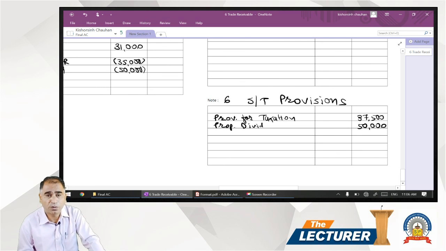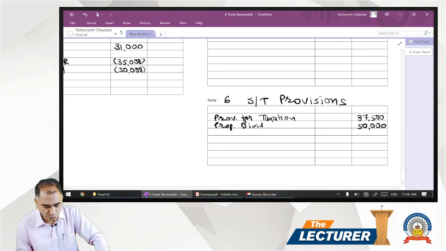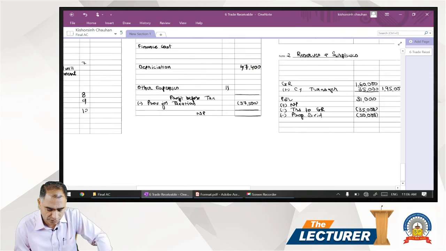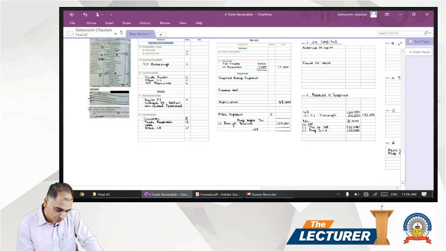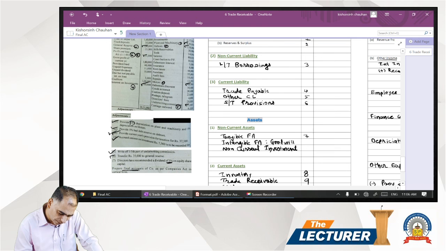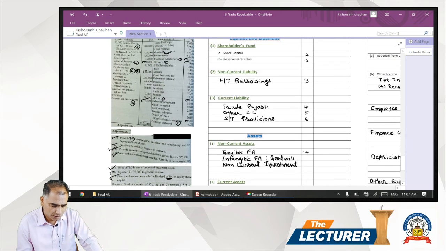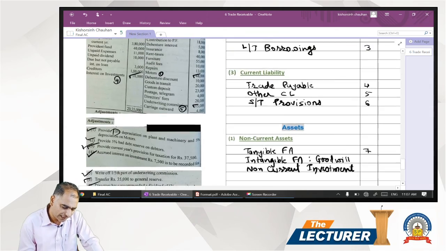Students, never be in a hurry to total up the things. Wait, you have to total last. Until then you should not total any of the schedules or notes. Unless and until all the adjustments and all the items of the trial balance have been considered, you should not total anything. Fine. So adjustment number 7 is taken care of. All the adjustments have been completed. Now you have to go through the trial balance items one by one.